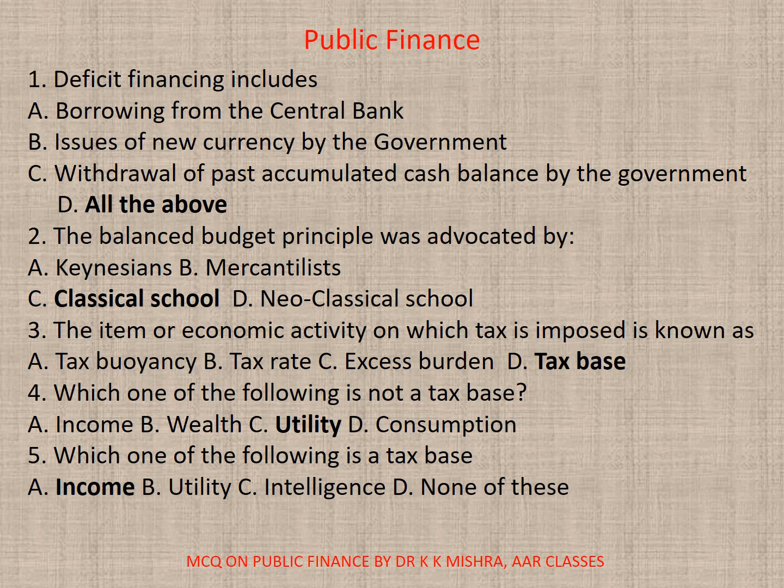4. Which one of the following is not tax based? A. Income, B. Wealth, C. Utility, or D. Consumption. Correct option is C. Utility. 5. Which one of the following is a tax base? A. Income, B. Utility, C. Intelligence, or D. None. Correct option is A.